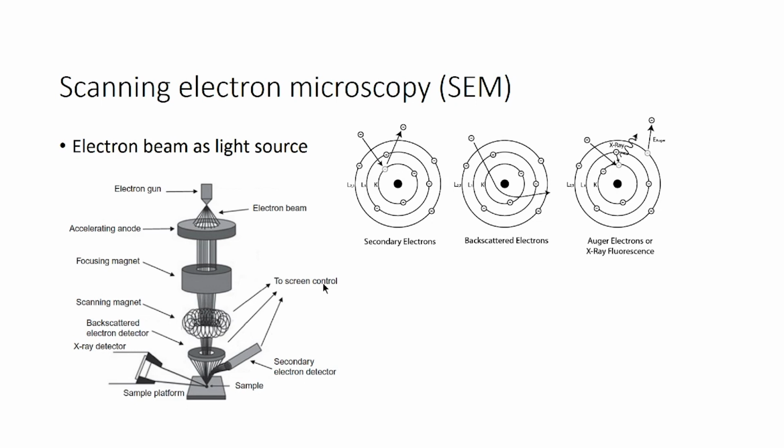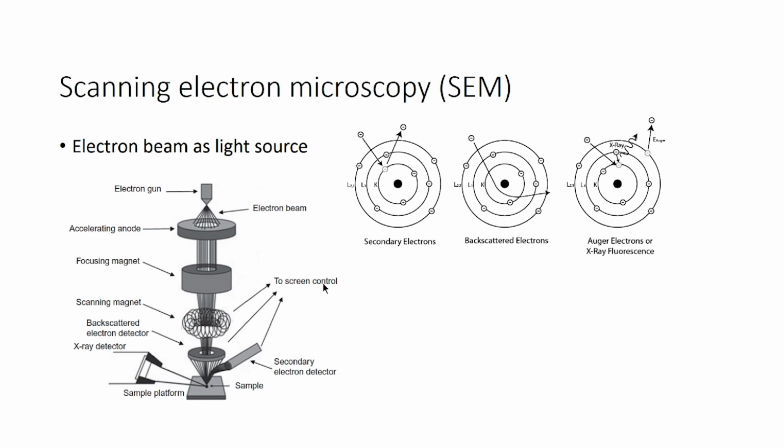Then Auger electron spectroscopy is another totally different type of spectroscopy, where the detection is based on Auger electrons. Auger electrons are produced when electrons excited from the core level are replaced by outer electrons, and that releases energy. That will be observed under the detector, and it will show the atomic composition.